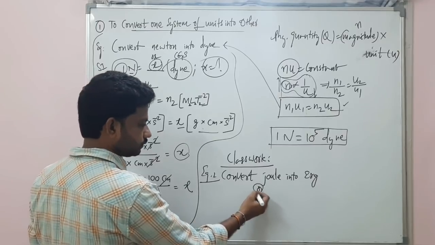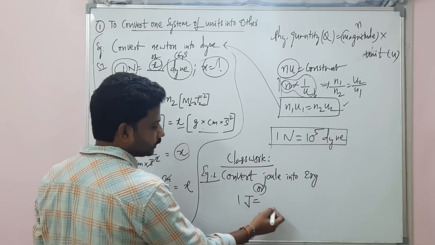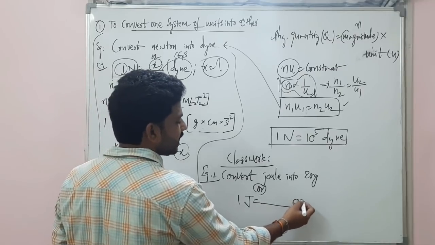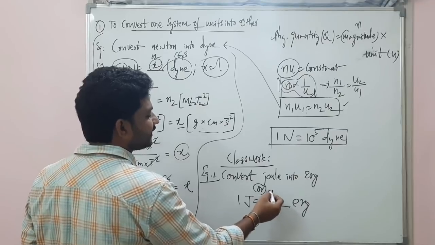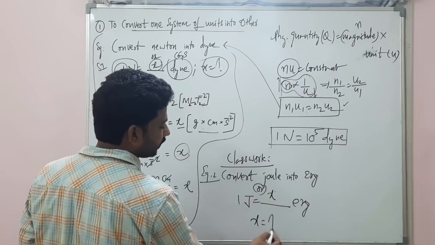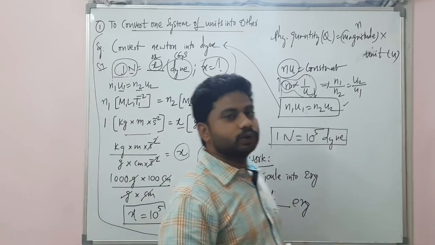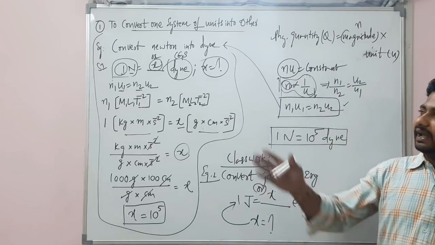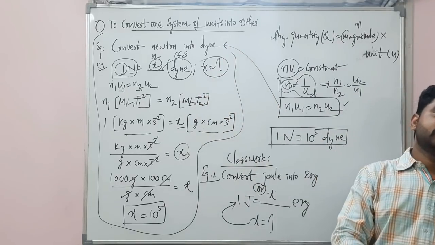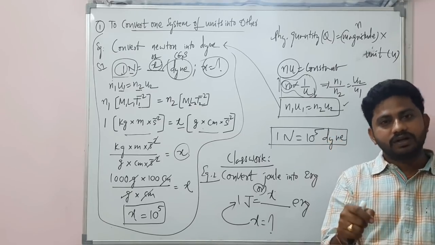Or can also be asked, 1 joule is equal to dash erg. So this dash you can consider as X. That X is unknown. Find out X and substitute here and pause the video. Do this. A neat solution with answer. Send me in your WhatsApp now itself.